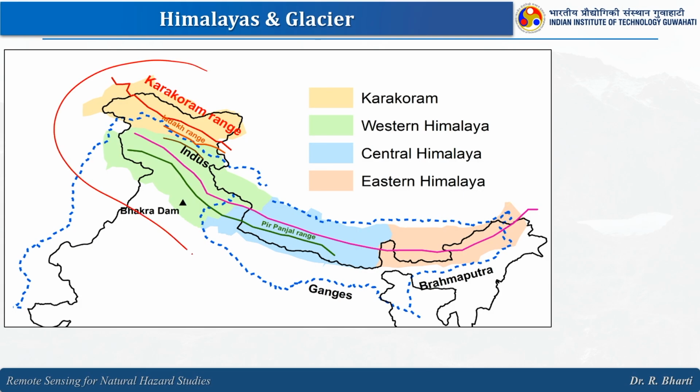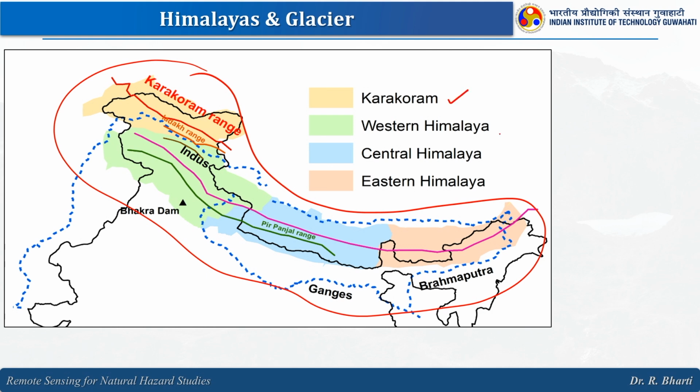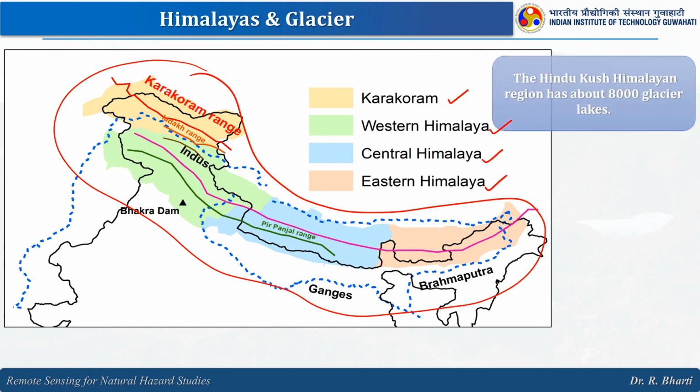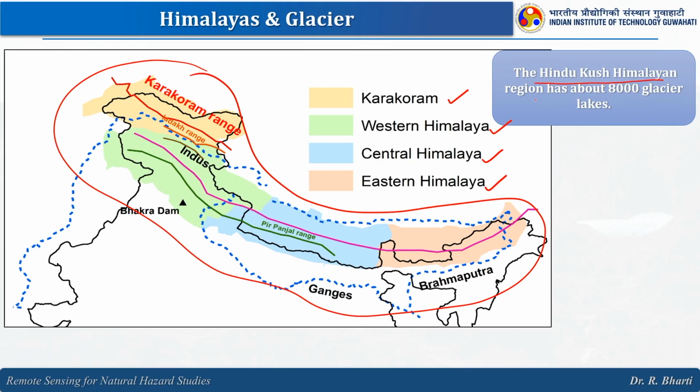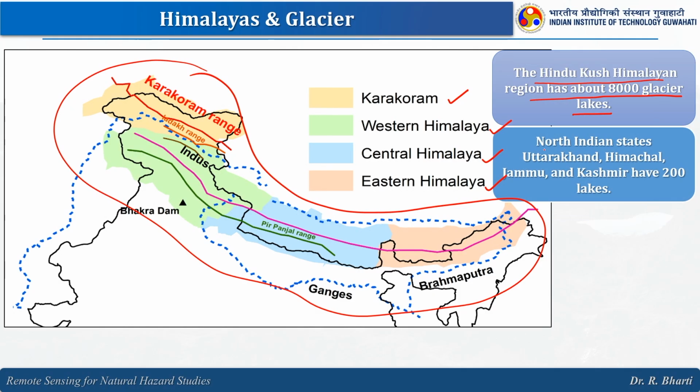This is the Hindu Kush Himalayas. Here you can see we have Karakoram, Western Himalayas, Central Himalayas, Eastern Himalaya, and the Hindu Kush Himalayan region has about 8,000 glacial lakes, and the North Indian states Uttarakhand, Himachal, Jammu and Kashmir have 200 lakes. So, you can see how important it is to study glacial lakes, particularly in the Indian Himalayan region.